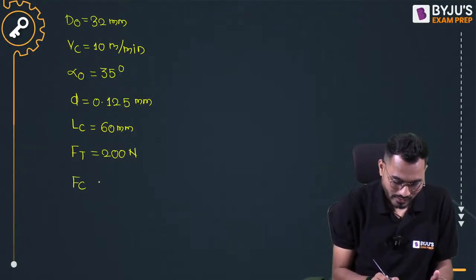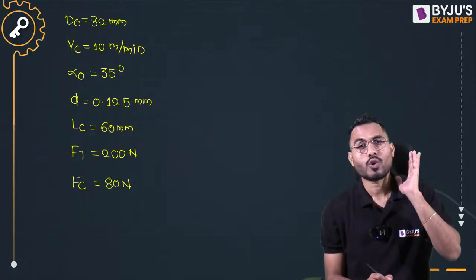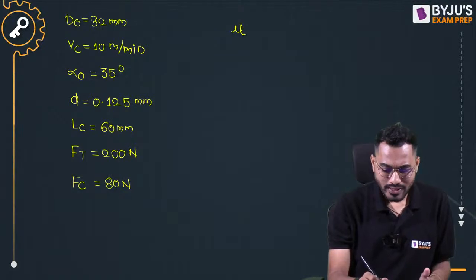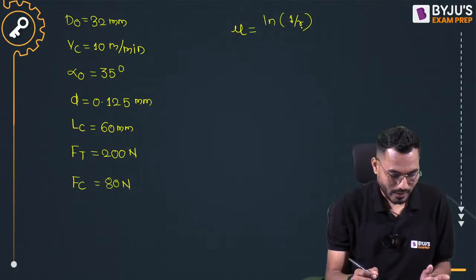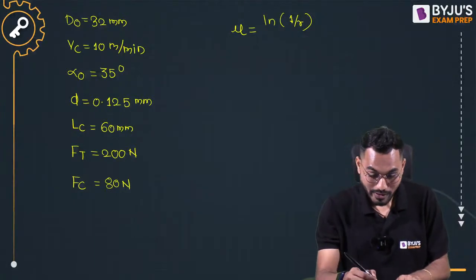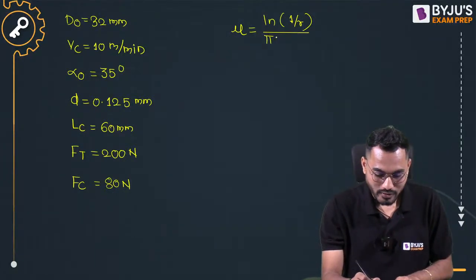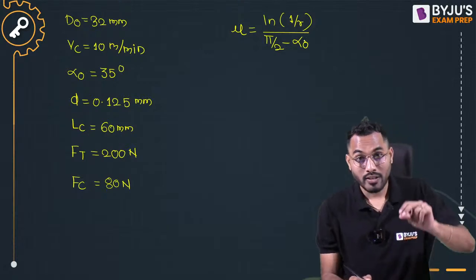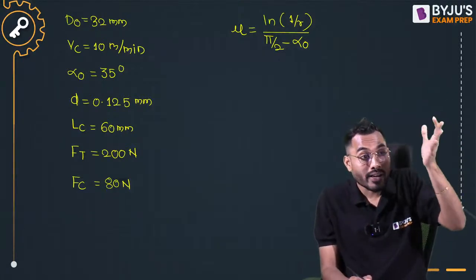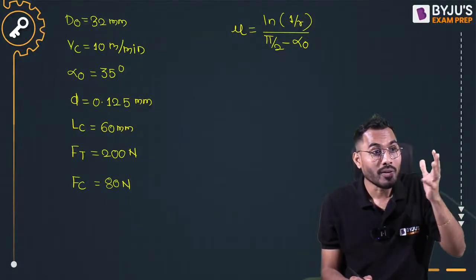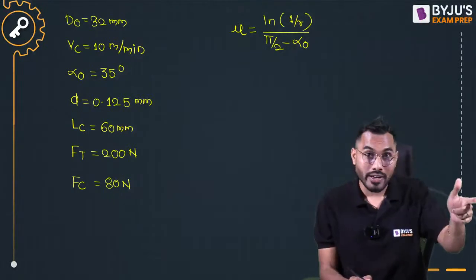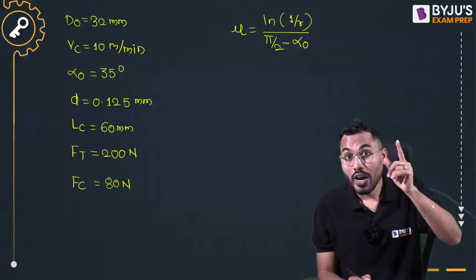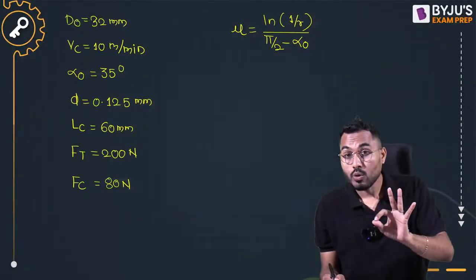Right, fine. 80 Newton. Now there is one Cronenberg's equation. Cronenberg's equation tells that mu is exactly equal to ln 1 by r divided by pi by 2 minus alpha 0. Whenever the friction value by the conventional way, tan of beta minus alpha 0 is equal to ft by st, is coming in the picture, then we have to use this. (I cannot recall the formula.)